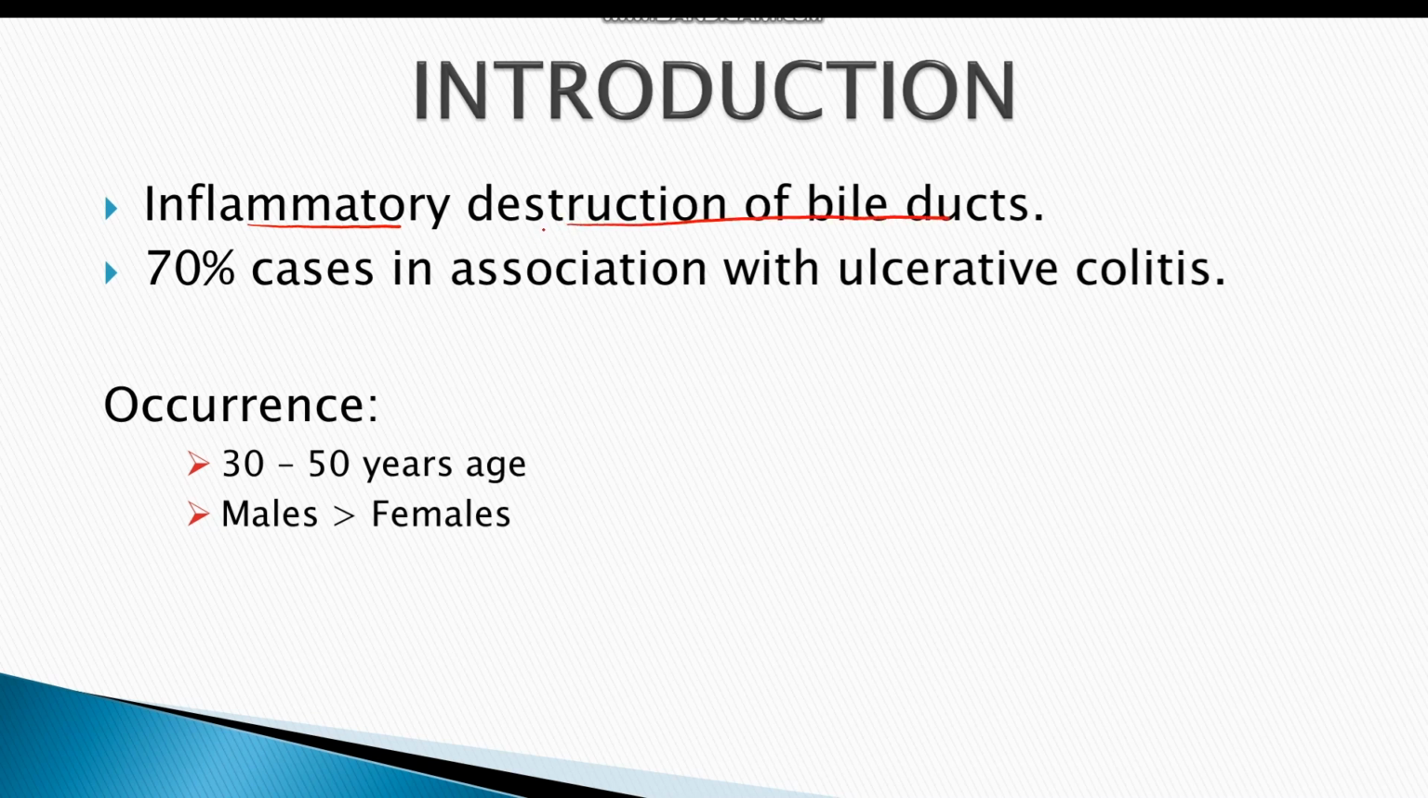Unlike primary biliary cirrhosis, primary sclerosing cholangitis involves all bile ducts irrespective of the size, whether they are intrahepatic or extrahepatic. In almost 70% of the cases, the disease occurs in association with ulcerative colitis. The peak incidence of the disease occurs in 30 to 50 years of age, and it is more in males rather than the females, the ratio being 2:1.